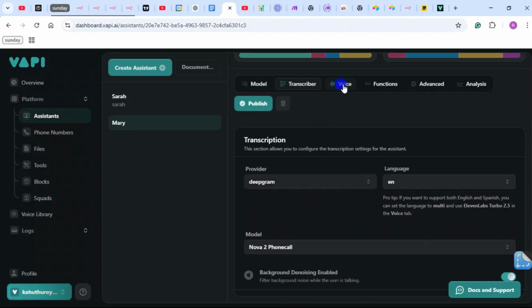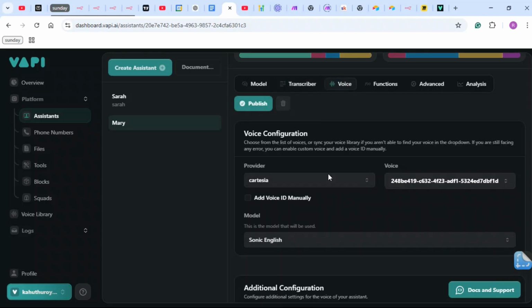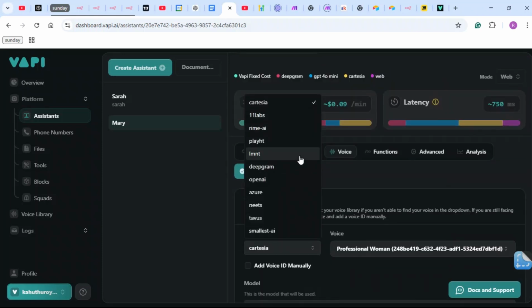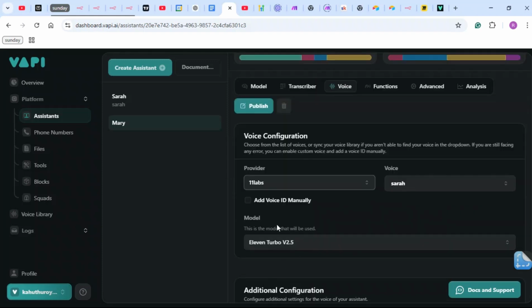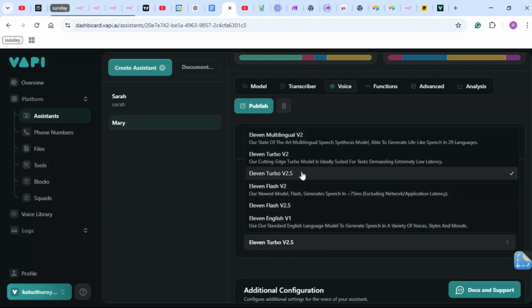So next you're going to go to voice. This provider Cartesia is the default one, and I don't really like it because it sounds robotic. My personal favorites are Play HT and 11 Labs. So I'm just going to go with 11 Labs right now. The reason why I like 11 Labs is because of the model, and I'm going to talk about this in a bit. First, I'm going to choose the, actually this voice is really good. So I'm just going to hop into this.